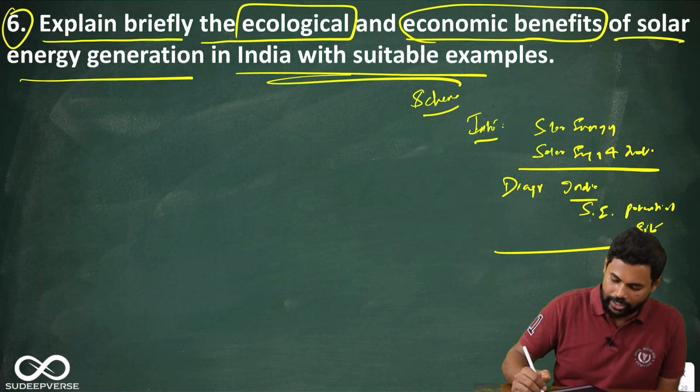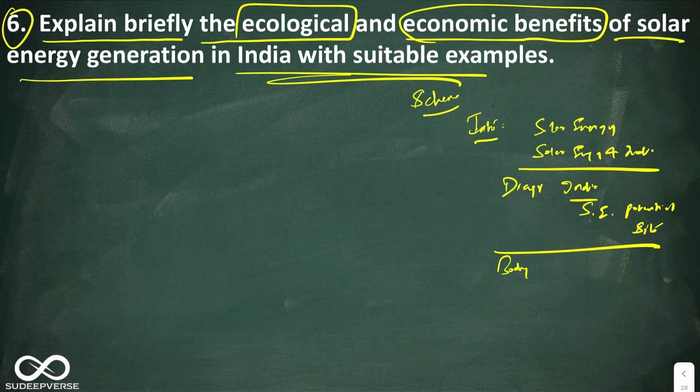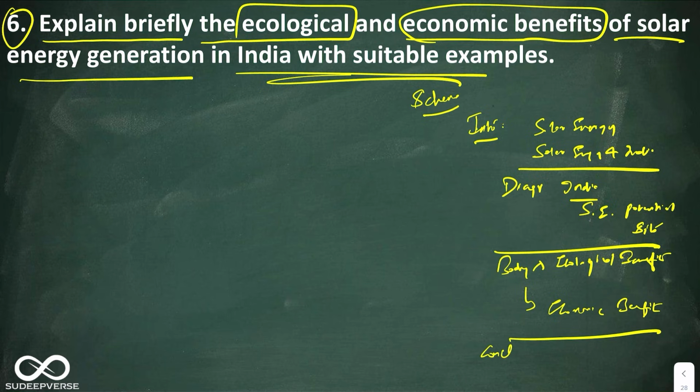Then I will divide the body into two parts: ecological benefits and economic benefits. The last is the conclusion, where I'll link solar energy with SDG goals. This is how I will structure my answer.